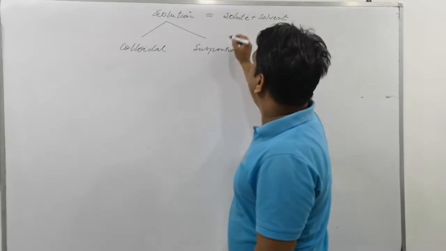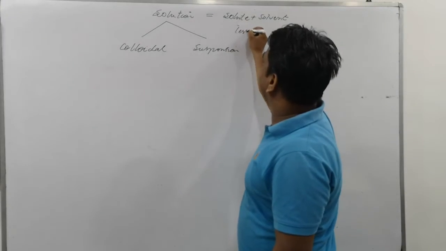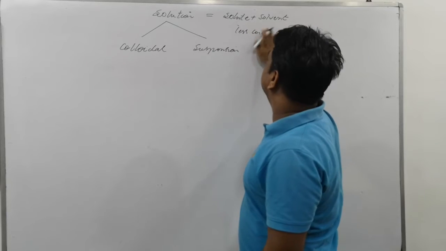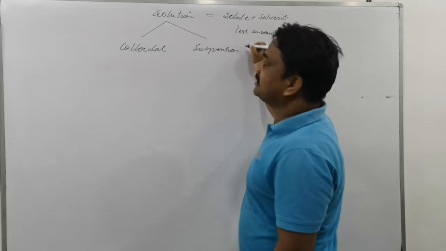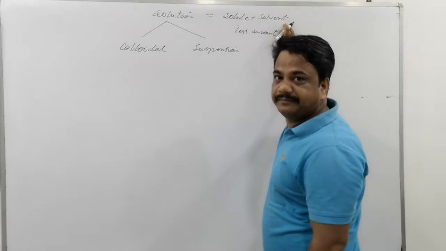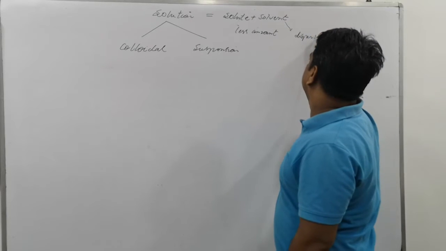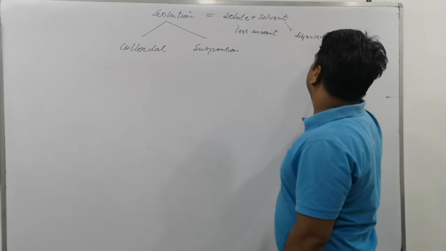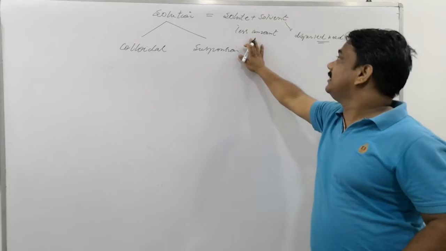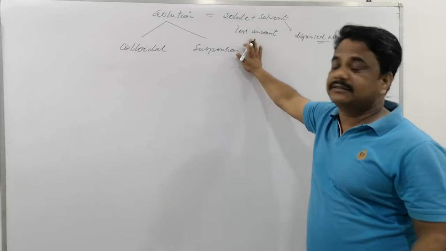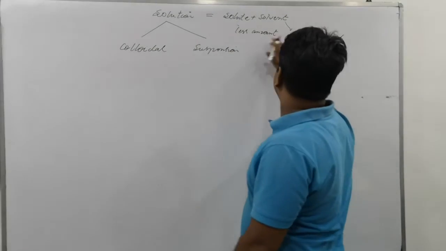The solute is the one less in concentration, less amount. It is called the dispersed substance, and the solvent is called the dispersed medium. The dispersed medium is what is dissolving, and what is being dissolved is the dispersed substance.